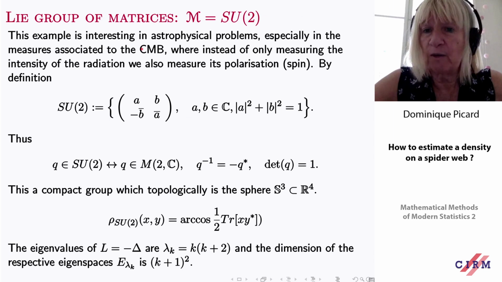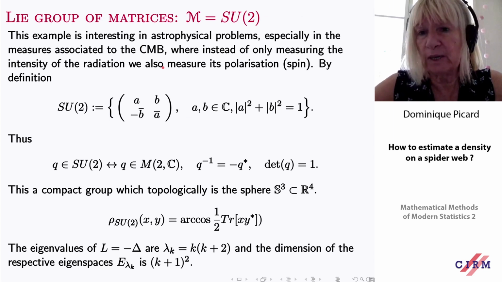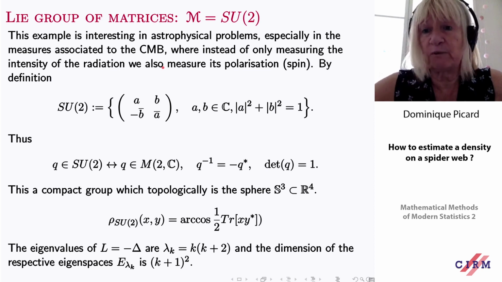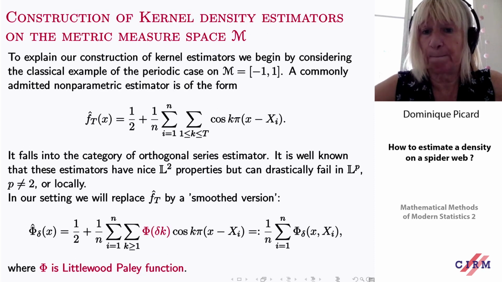It's coming from an astrophysical problem: instead of looking at the radiation of the microwave background, you receive the polarization of this radiation. Then you observe something which naturally lives in SU(2). Then you can also have this theory.